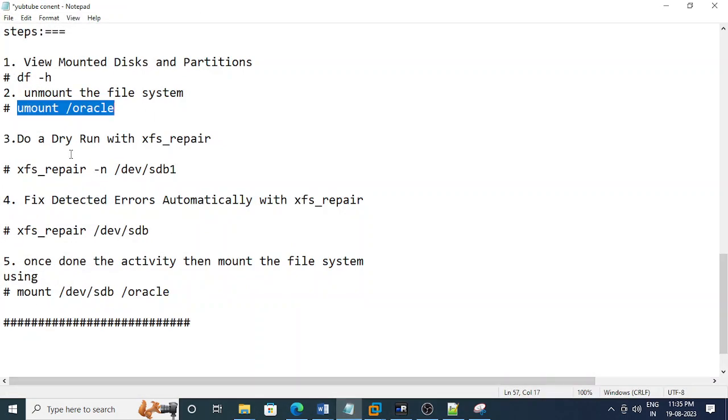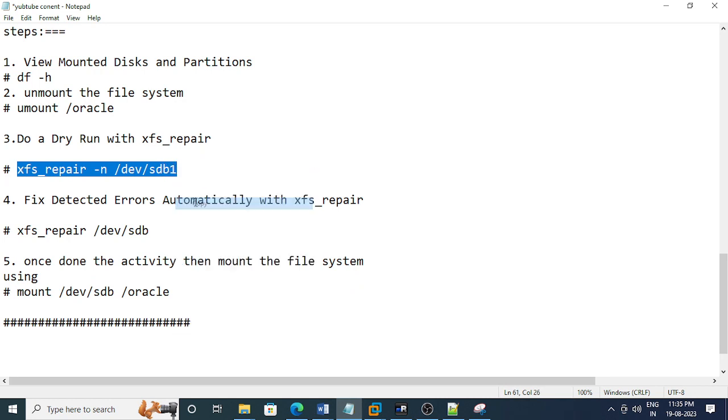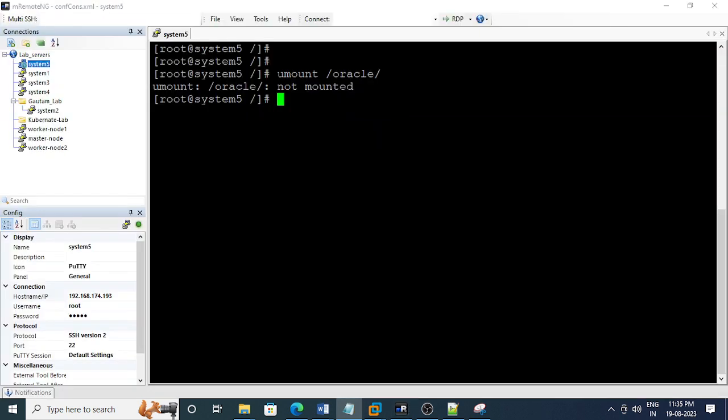Now try running xfs_repair. It will not clear the error, but it will show the errors. So I'm firing this command. xfs_repair is the command to repair that file system, but I have taken the hyphen n option.